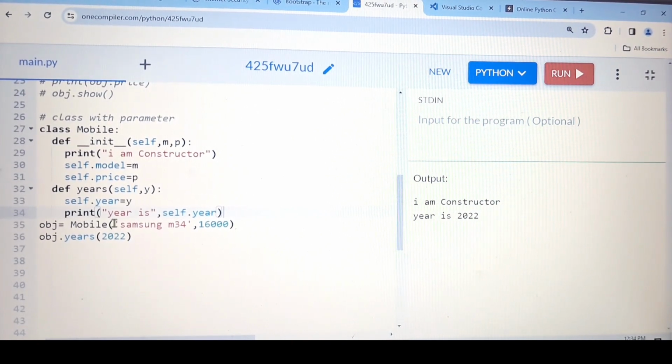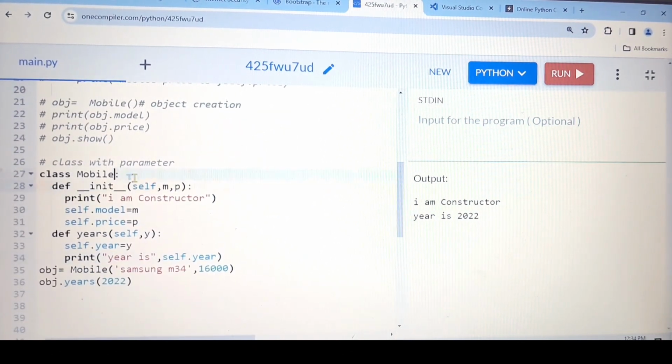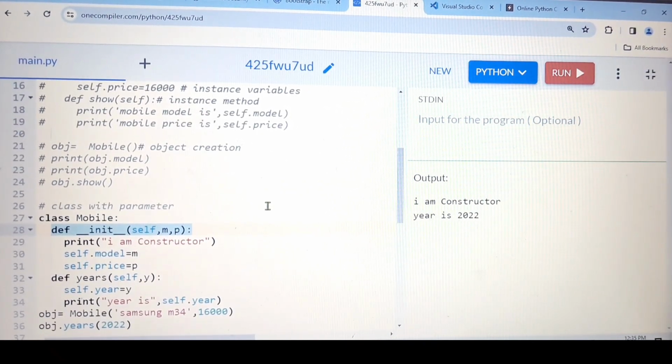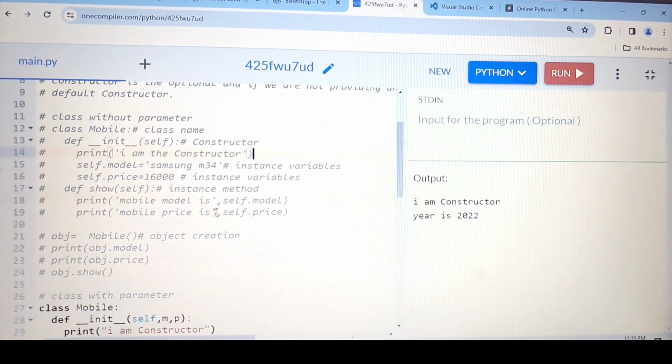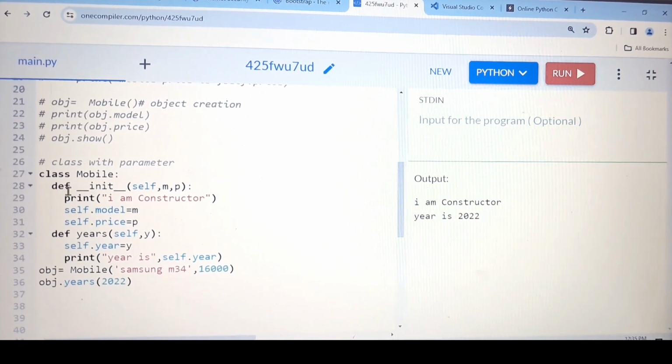So this is the class with parameter and this is the class without parameter, and we have also seen how we can use the constructor. Let me summarize. The first example we have seen is a very simple example. We have seen how we can create the class, and there we have not used the constructor concept. Then the second example, which is this one, we have seen how we can create the class without parameter with constructor. And in the third example, we have seen how to create the class with parameter and with constructor. And this is the way you can create it.